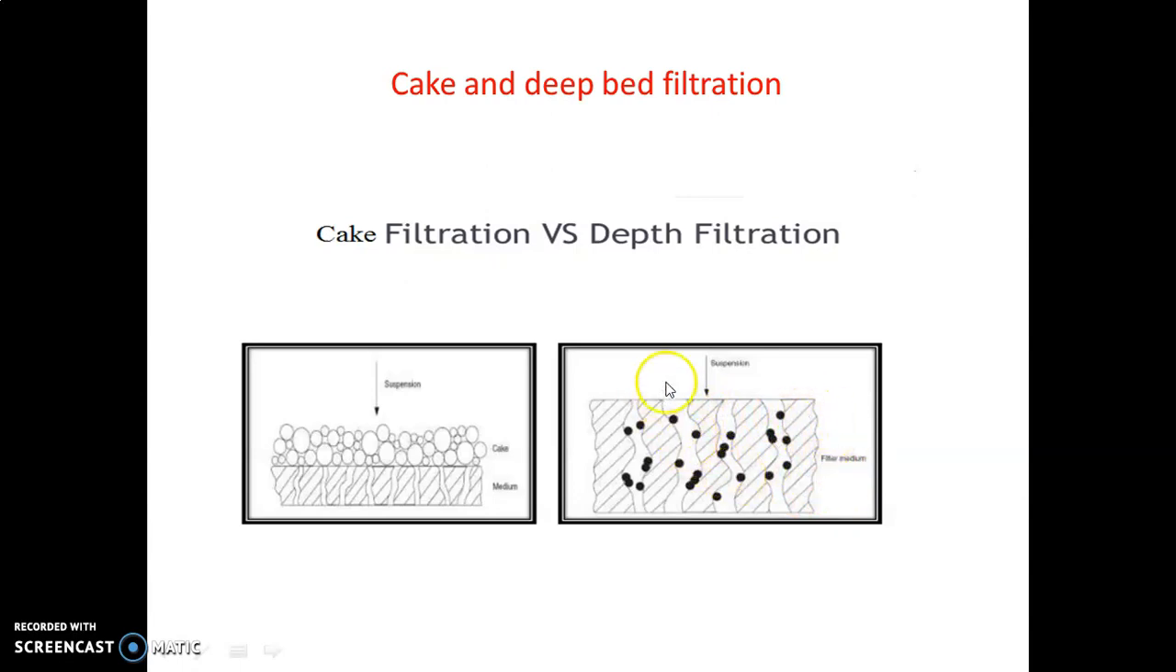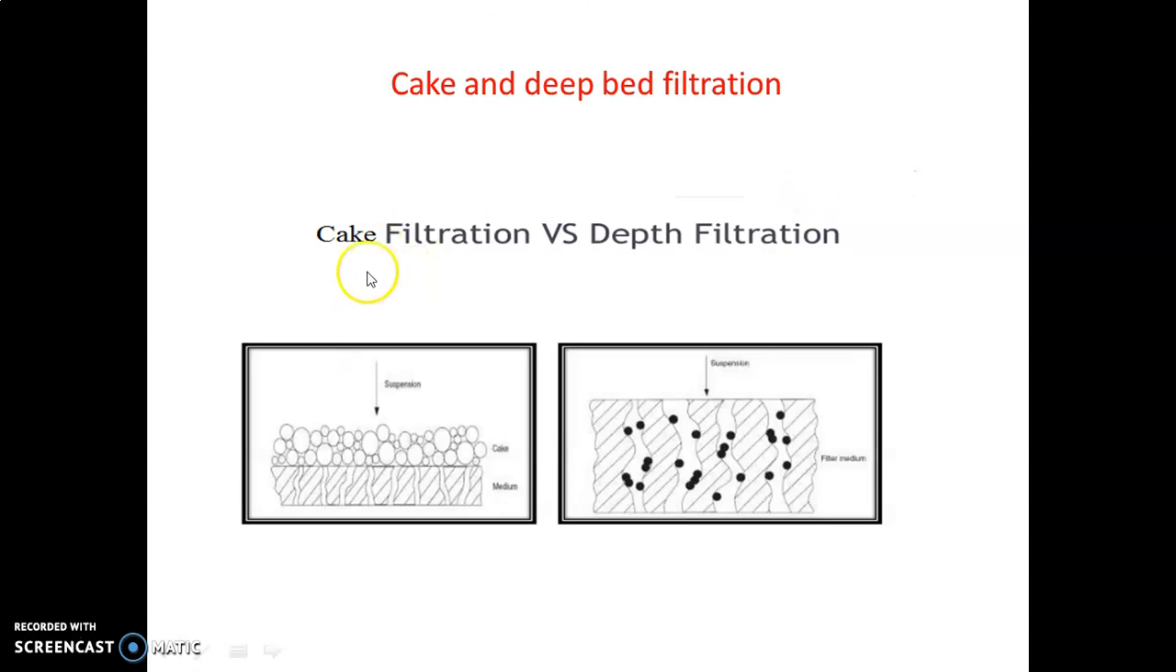So the solid gets trapped because the diameter of this solid is very small. These solids are coming in this direction, and they will easily get trapped, or we can say attached, to this filter medium, and the liquid is passing through this filter medium. Here also the liquid is passing through this filter medium. So there is no solid layer appearing on this filter medium. So it is called deep bed filtration.